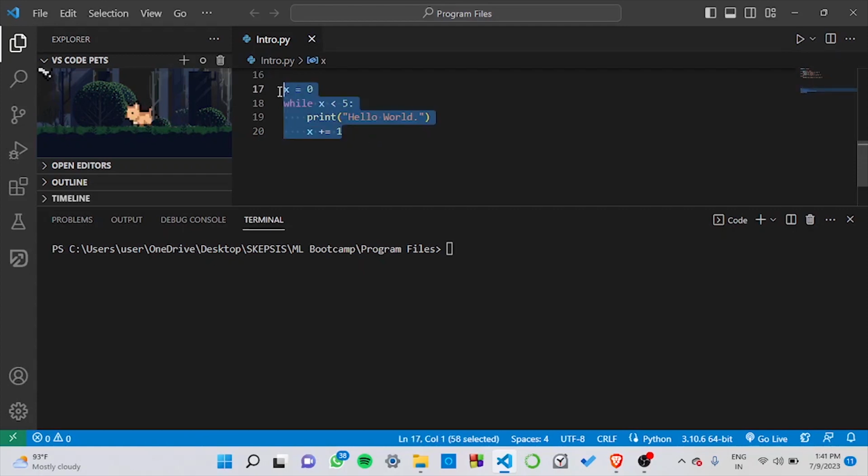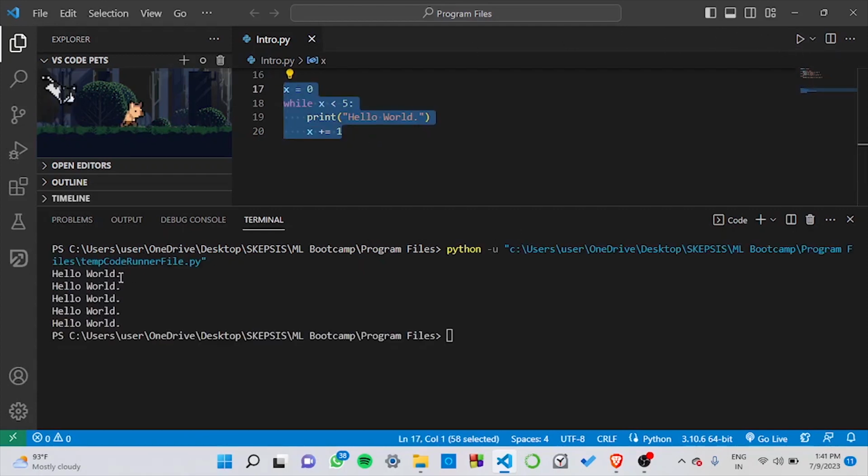So if we were to run this statement, we will see that hello world is being printed 5 times. Why is it so? We'll see. In the first iteration, the value of x is 0. So when it comes here, it checks x, 0, is less than 5. So it prints hello world.